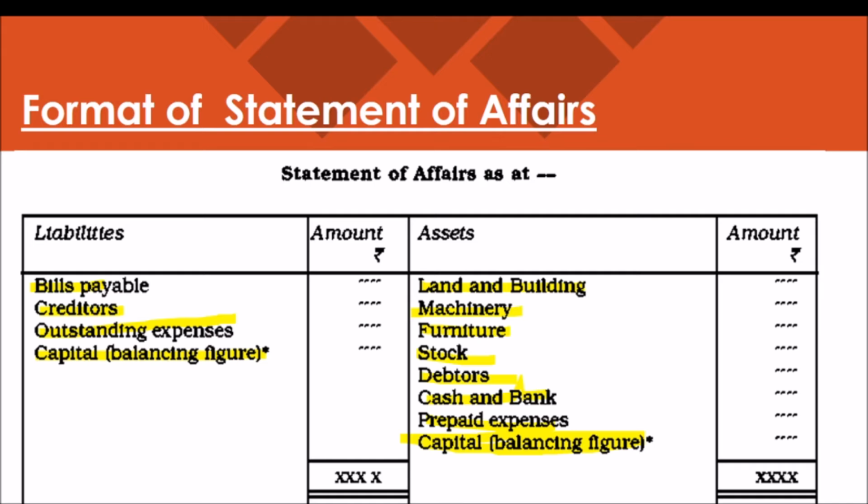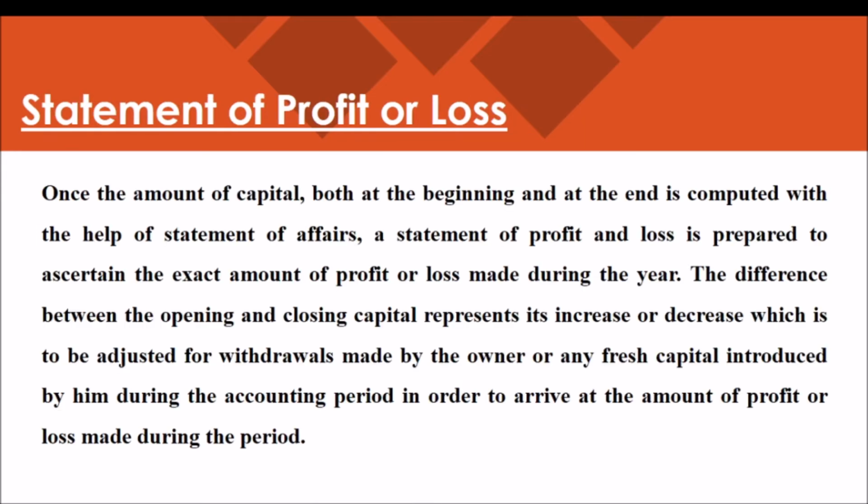So remember, using this statement of affairs, just like a balance sheet, we are going to find out the amount of profit. And remember, for finding out the profit or loss, we have to prepare yet another statement, that is the statement of profit and loss. The previous one we have learned, the statement of affairs, is prepared to find out the opening capital or closing capital.